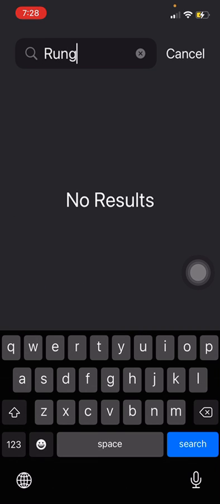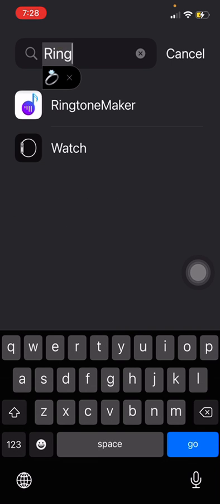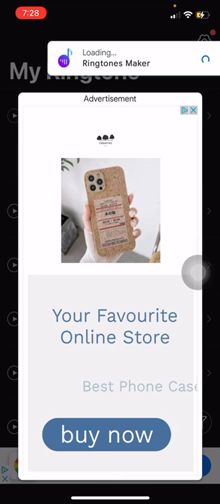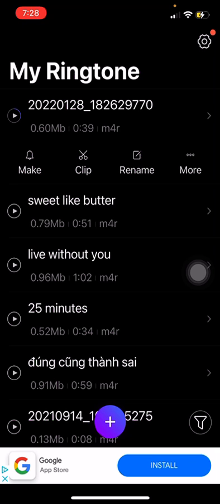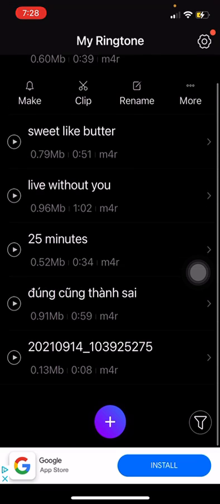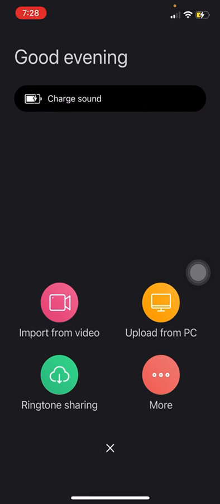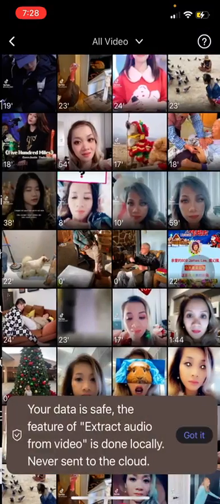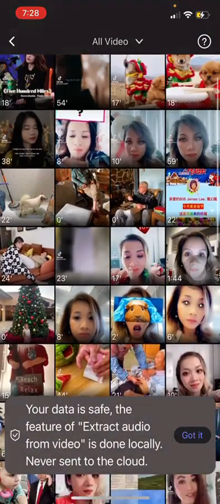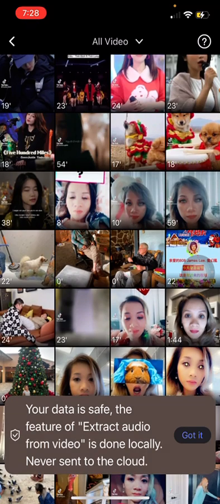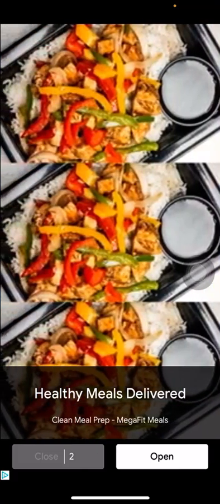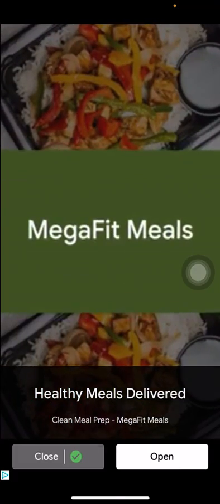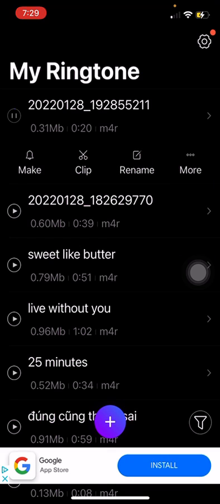So all you have to do is hit the ringtone maker. I already have one, so I went into here. Usually you have to skip out of that app so you can get the ringtone. For the new song, I have import from video, and then you just click on it. Let's try this song that I have. Because it's free, you have to go through the ad, but after that you close it, and there's the new ringtone.